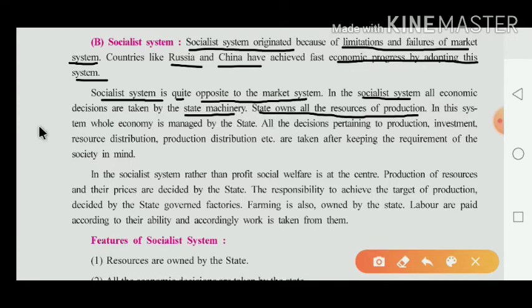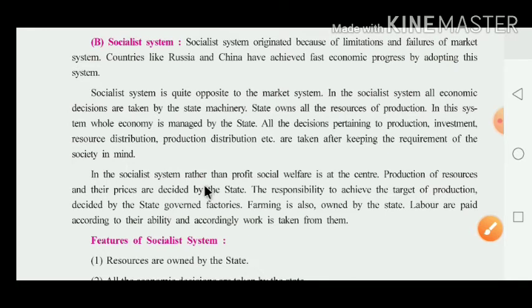In this system the whole economy is managed by the state. All decisions pertaining to production, investment, resource distribution and production distribution are taken by the state, keeping the requirements of the society in mind. So the state takes decisions on the basis of the requirements of the society.